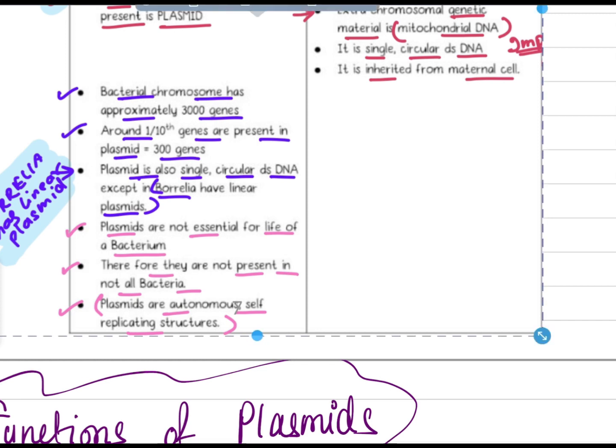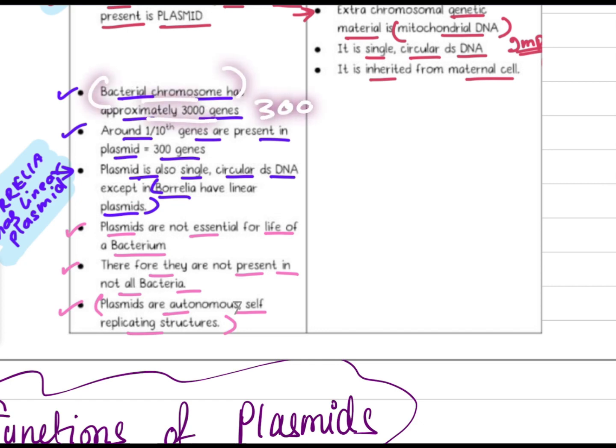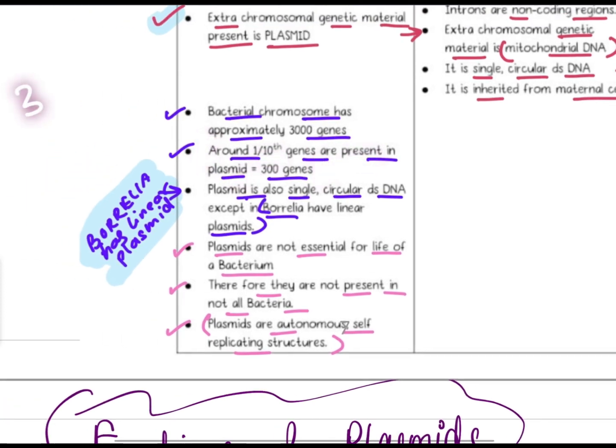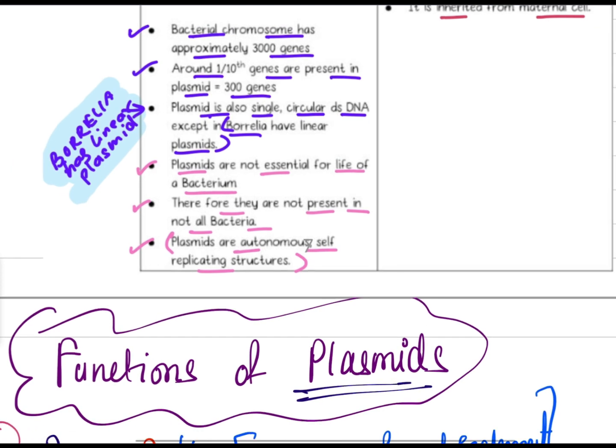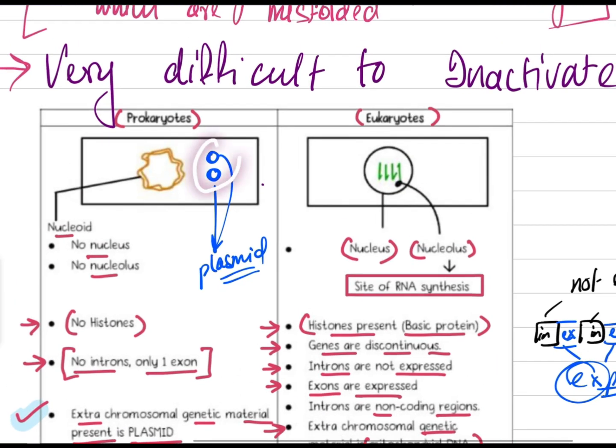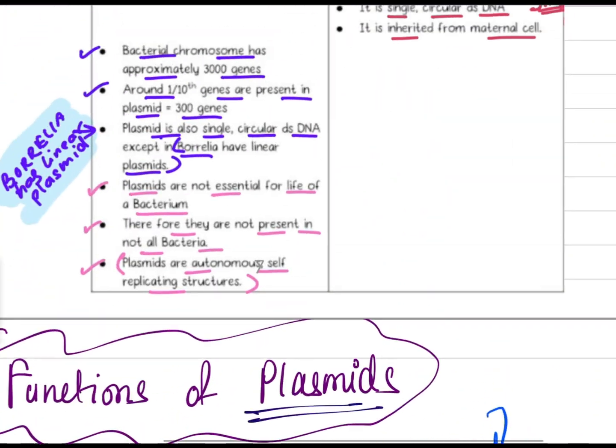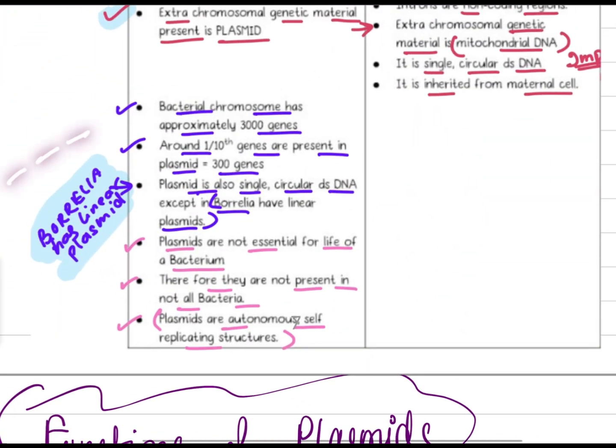Here are a few points about bacterial chromosomes. A bacterial chromosome has approximately 3000 genes. Around 110 genes are present in plasmid. This is very important. 3000 genes total, out of them 1/10, which means 300, are present in plasmid. Plasmid is also single circular double stranded DNA, except in Borrelia, where they have linear plasmid. As I told you, they are circular like this, but in Borrelia they are linear plasmids.